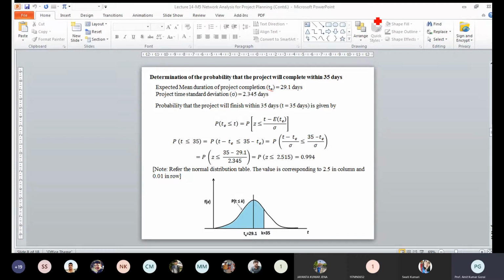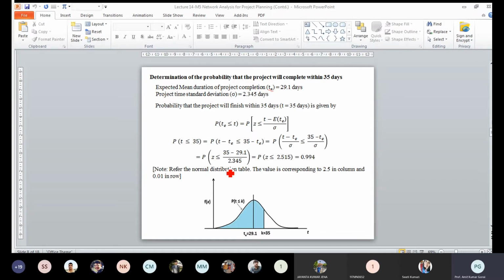We are determining the probability that the project will be completed within 35 days. So that's why it is 35 minus the expected completion time divided by the standard deviation. So the probability is Z less than or equal to 2.515, and this value we can get from the normal statistical table, and it is 0.994.